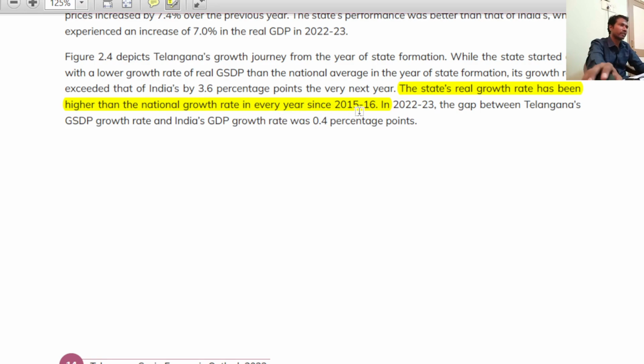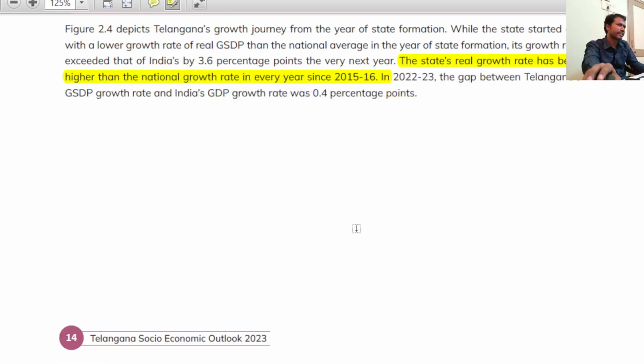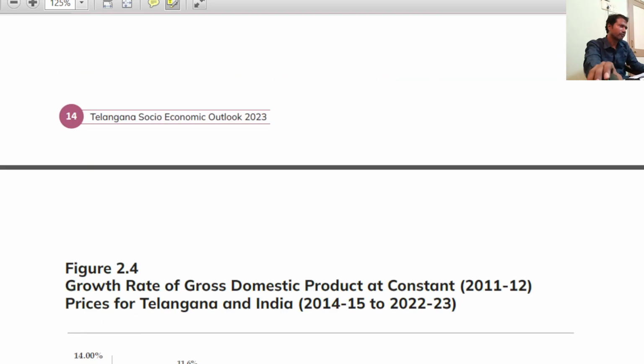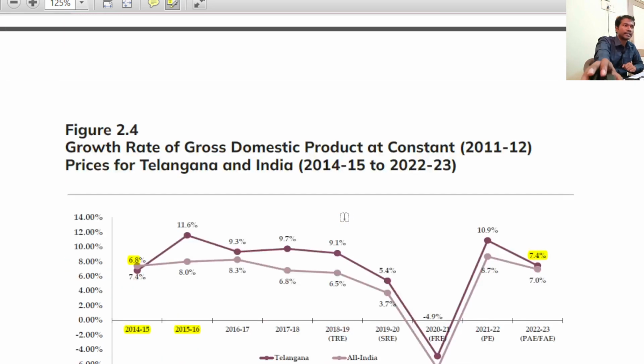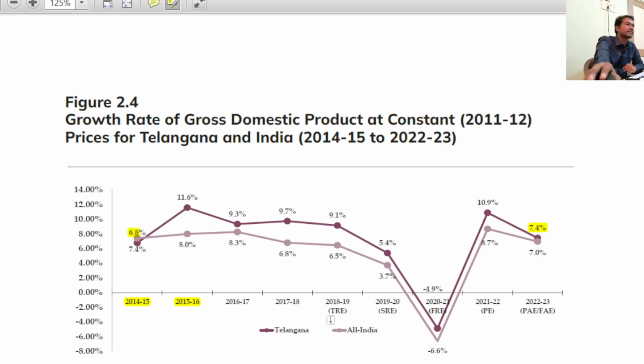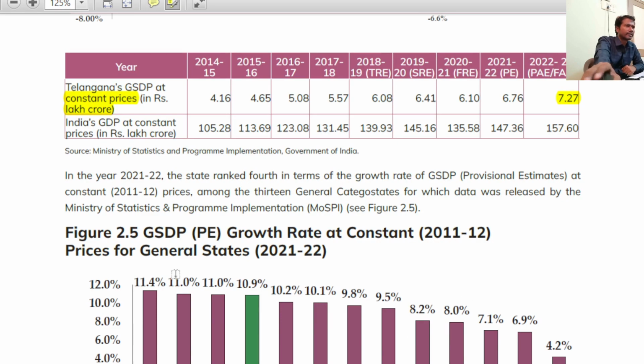Instead of 2015-16, it is given as 14-15. That is wrong. Constant means real. And I have already explained with respect to current: in the case of current, Telangana's GDP has always been higher than that of India since state formation. Right? This is not important.